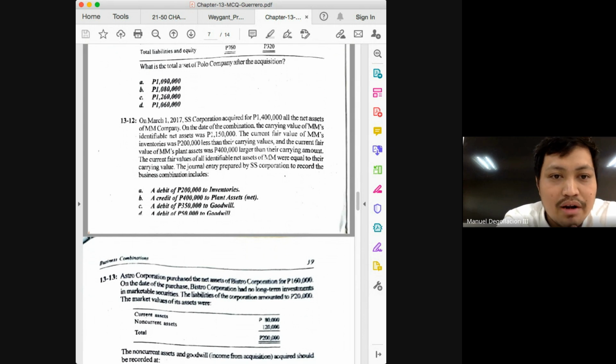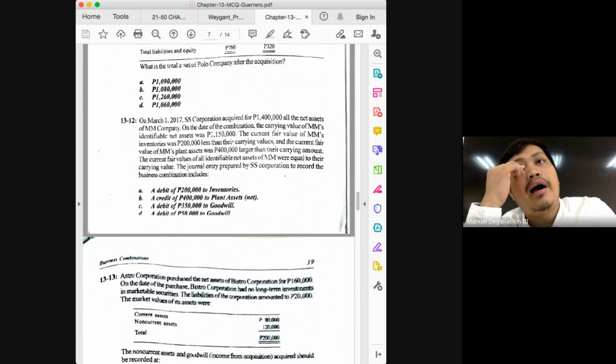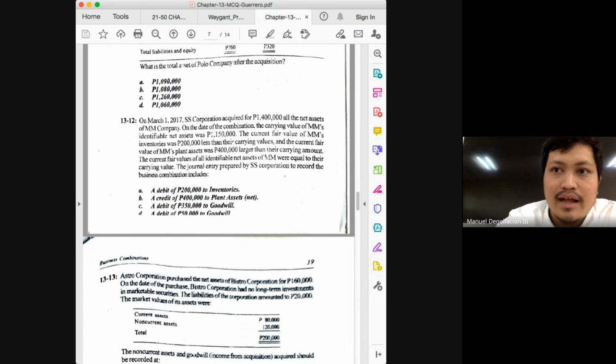What do you do with the 400? You add. So 1,150,000 minus 200 plus 400 will give you 1,350,000. And that will be the fair value of the net assets. So 1,400,000 minus 1,350,000, the resulting goodwill is 50,000. So the answer there is letter D.